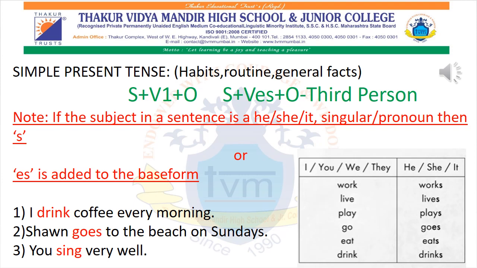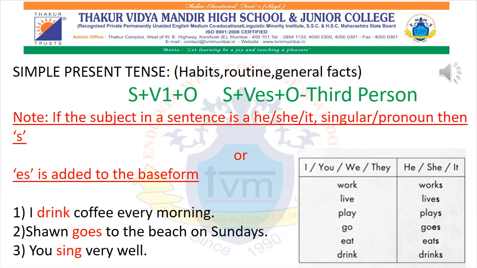If it is a first person or second person, then you should not add es or s in the verb word. Okay, so as I have mentioned over here, subject plus verb's first form.